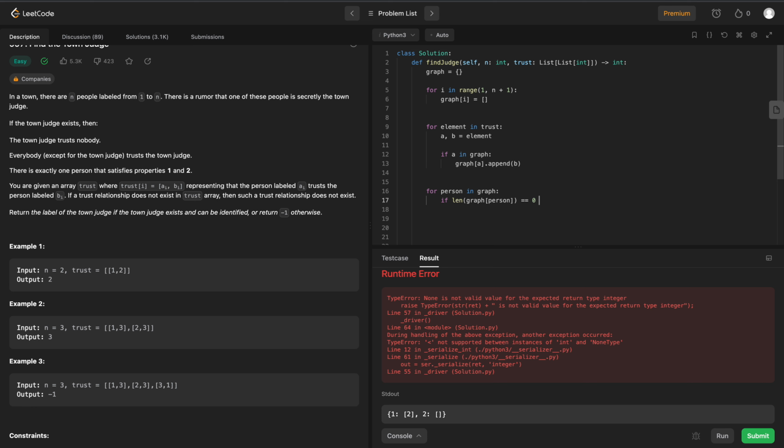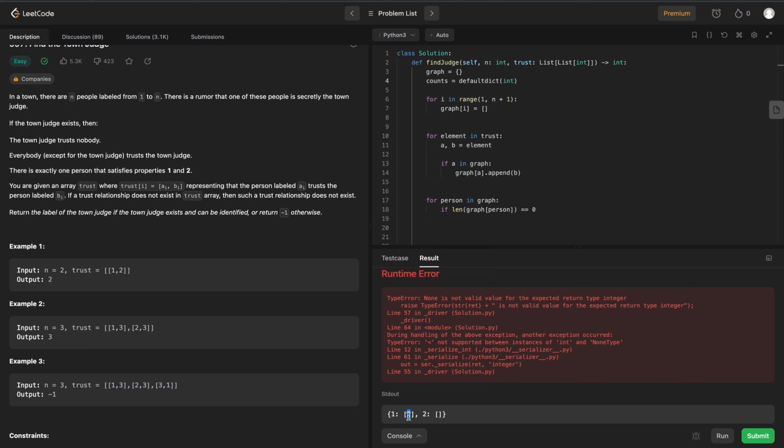Now, how do we check the other one? We have to check and make sure that every other person in the graph also trusts the town judge. In order to do that, we can keep track of the counts. That's probably the easiest way. We could have a counts dictionary, we'll say counts is equal to a defaultdict. And whenever we run into this in a trust relationship, so if we run into 1 trusts 2, we're going to increment the 2 variable by 1.